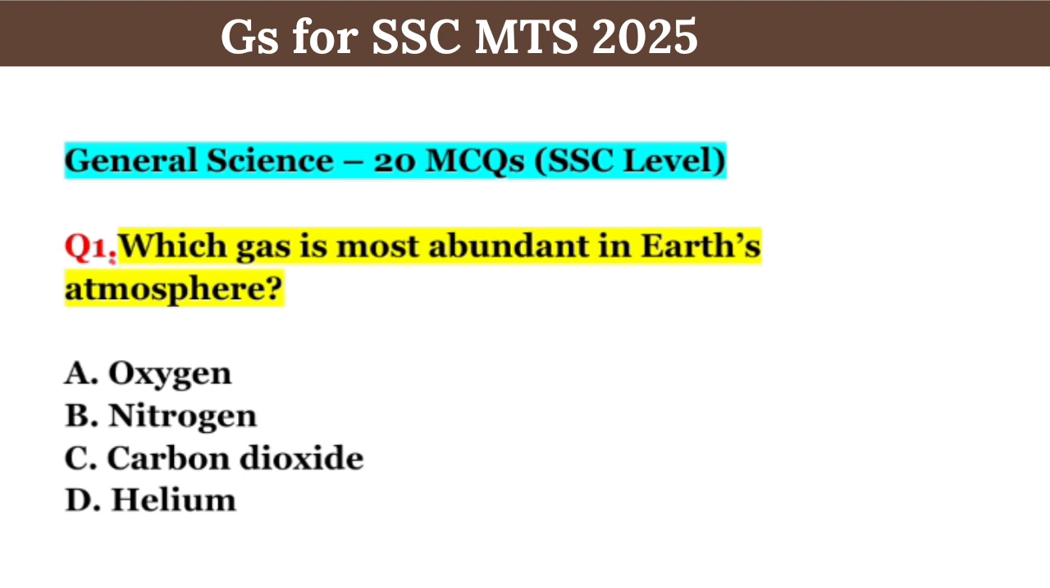Our first question is, which gas is most abundant in the Earth's atmosphere? Your options are: option A, oxygen; option B, nitrogen; option C, carbon dioxide; option D, helium. The right answer is option B, nitrogen. Nitrogen is the most abundant gas in the Earth's atmosphere.